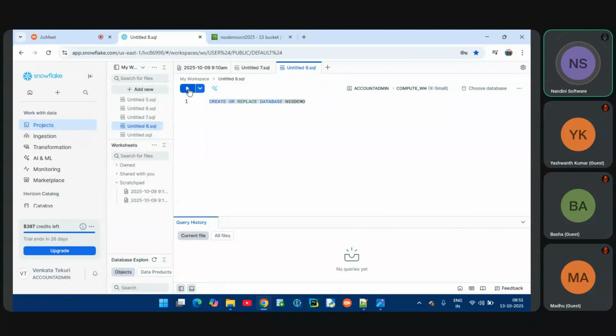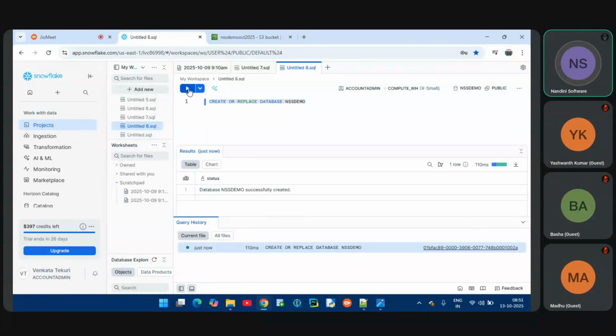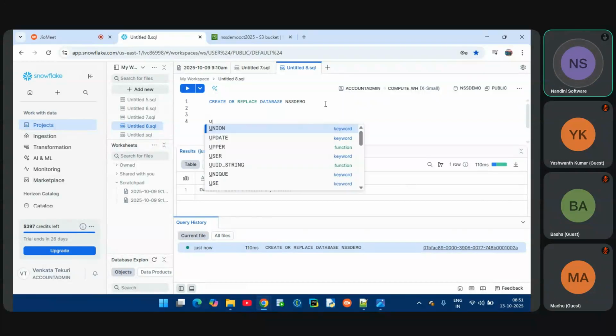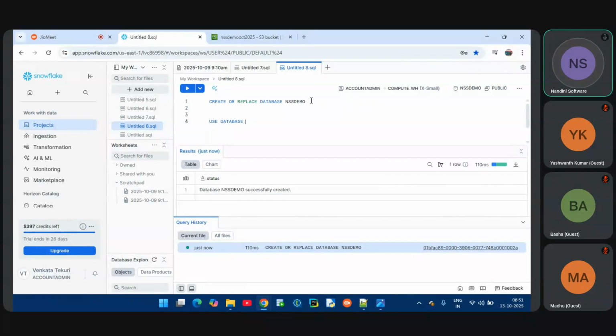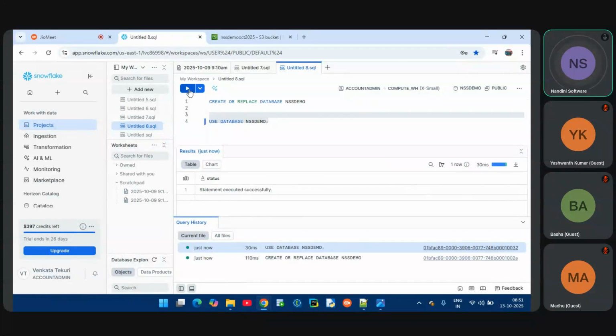So let me execute it. My database got created. Now I want to use this database. I want to use this database means use database name. What is the database name I want to use? This is the database I want to use, that's why I'm entering this one. Let me select this one and execute it. So now I'm using this database.